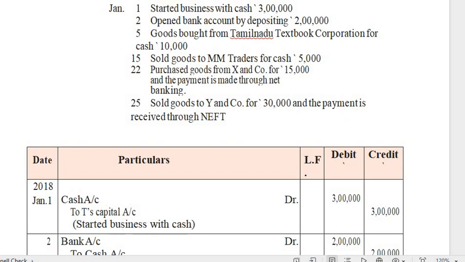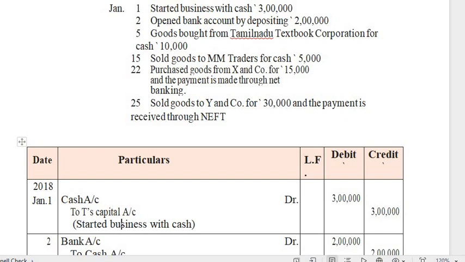Here T is giving the amount, so you credit T's capital account. And cash is an asset, so you follow the real account rule: debit what comes in, credit what goes out. From the business point of view, cash is coming into the business, so we debit the cash account.